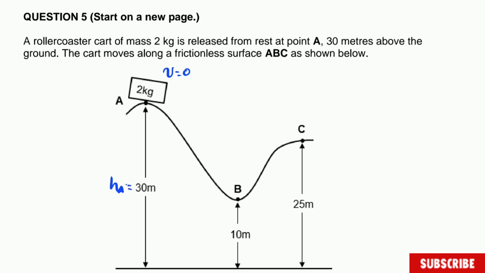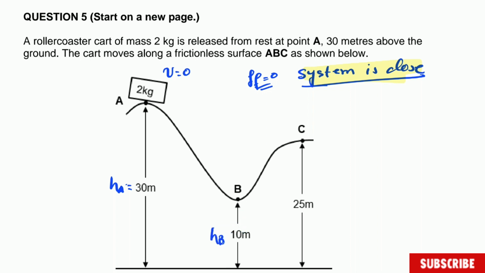All right. The cart moves along a frictionless surface. There is no friction. This means that the system is closed. Right, system closed, because for this word you need to know that the system is closed. Surface A, B, C as shown below. You have also here, this one is height B equal to 10 and height C is equal to 25.